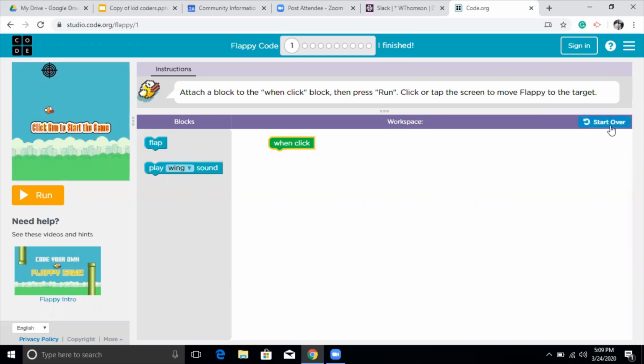And on the extreme right side, we have an option which is called start over. So start over is, if I've done coding for a few blocks, and if I don't like it for some reason, and if I want to try something different, I will click on start over. Start over is literally a reset button. So if I want to reset, and if I want to try writing code again, and if I don't like my code, I just click on start over.